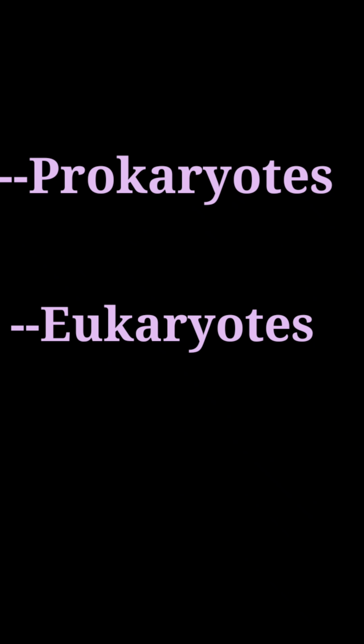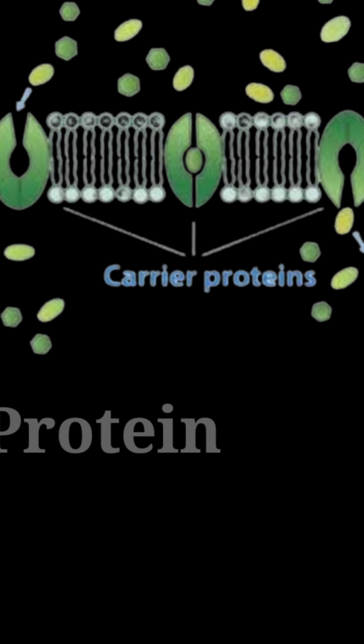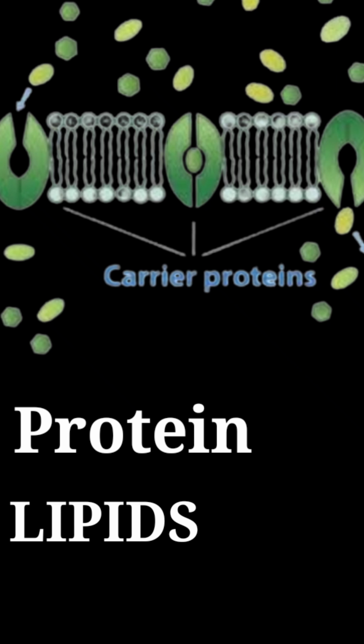Both prokaryotes and eukaryotes have a cell membrane. Cell membrane is composed of protein and lipid.